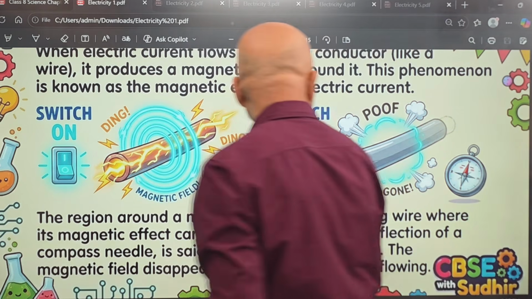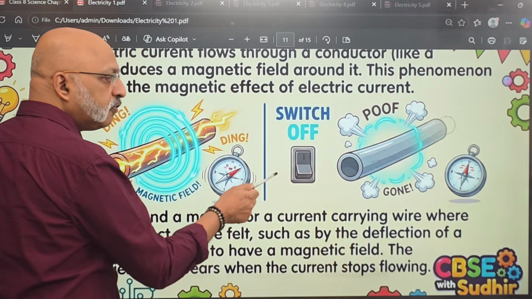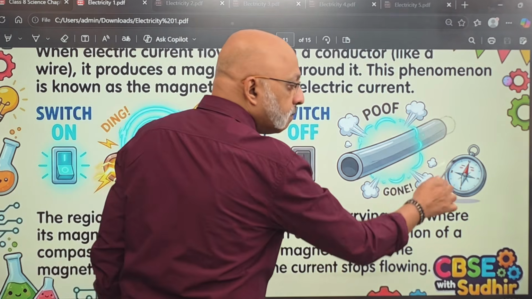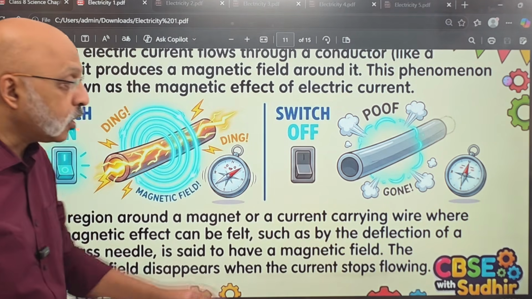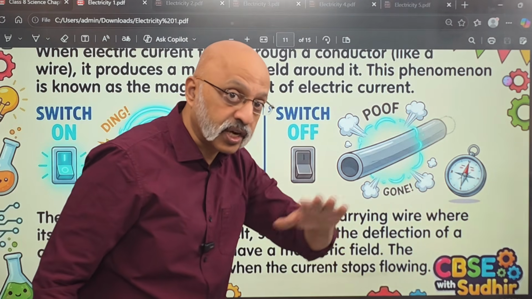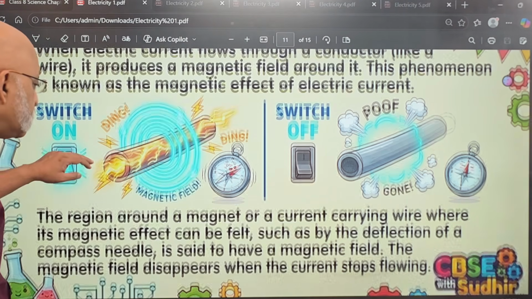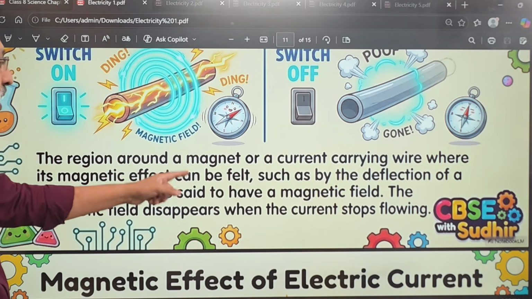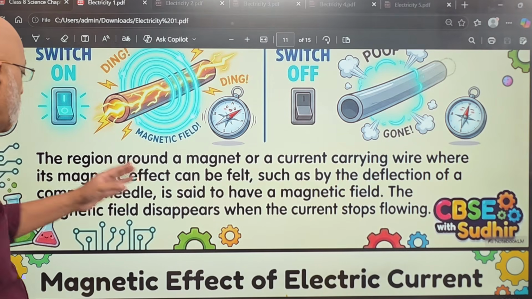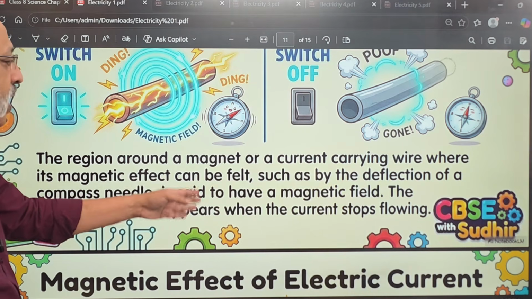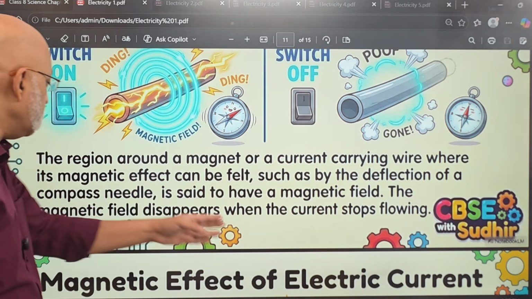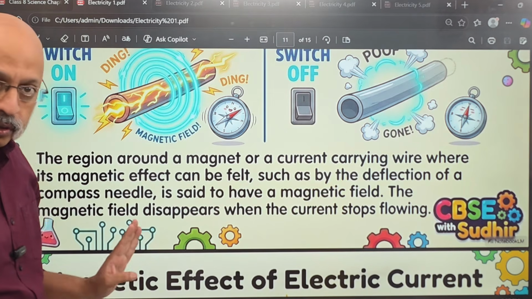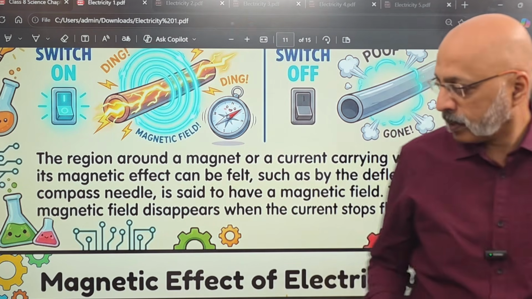The moment you switch it off, it is gone. The magnetic effect is gone, zero. There will be no impact on the compass, there will be no deflection. I hope this is clear. The region around a magnet or a current carrying wire, where its magnetic effect can be felt, such as by the deflection of a compass needle, is said to have a magnetic field. The magnetic field disappears when the current stops flowing, what I just now told you. Is this clear? Yes or no?